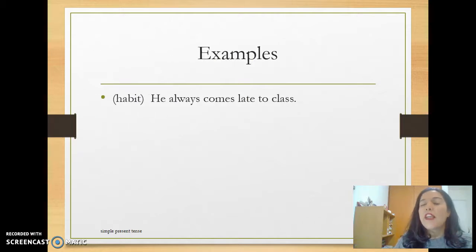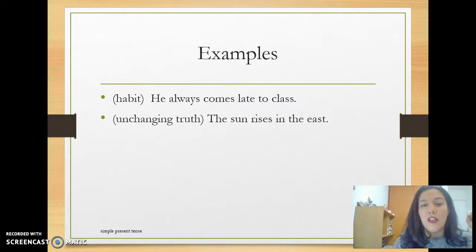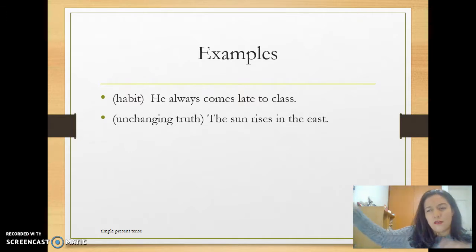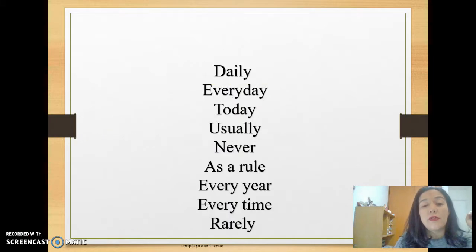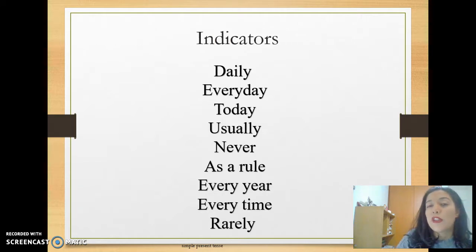Examples, habit. He always comes late to class. This is not something that you do, I hope. It's just an example. Unchanging truth. The sun rises in the east. Or this is the east. Well, the sun always rises in the east. They are friendly as a general statement, and these words tell us about some indicators.